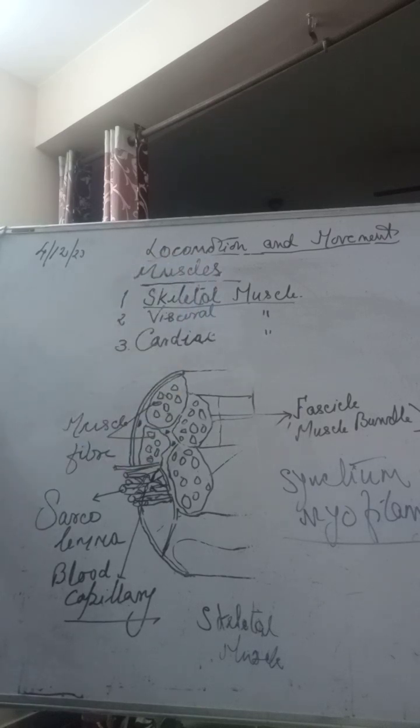So as I said a little earlier, the characteristic of these muscles is that they have bands, light bands and dark bands. So what is the light band? It is made up of the protein actin, and the dark band contains what? The protein myosin, right? So these are the two proteins which are there in these bands. And the characteristic of skeletal muscle is that they have bands, light and dark.